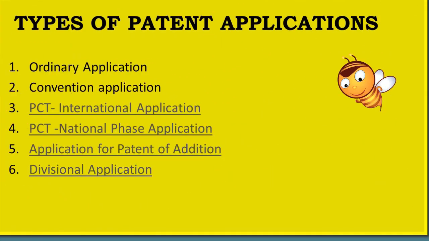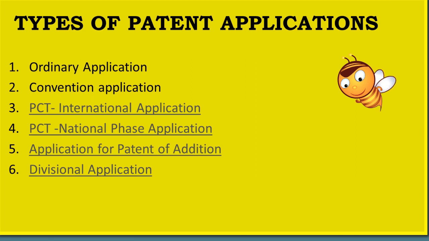Next point, we have types of patent applications. In total we have six types of patent application. First type is ordinary application. It is a simple application for patent without any priority claim and not being a conventional or national phase based application. It can be a provisional or complete specification at the time of filing.